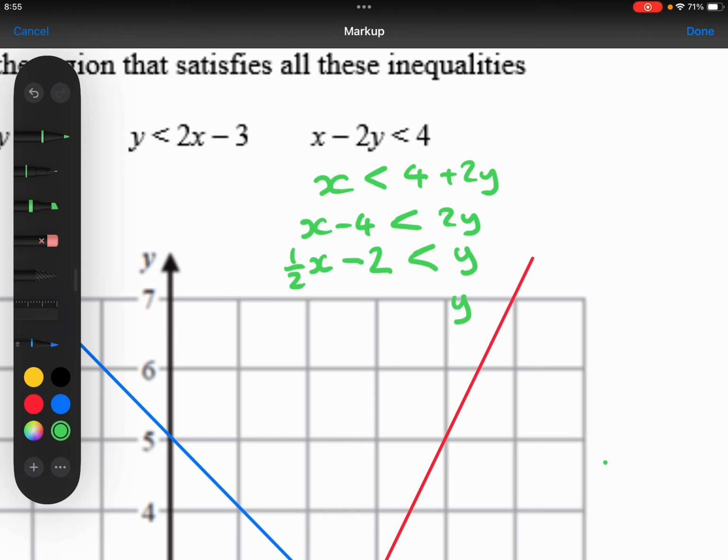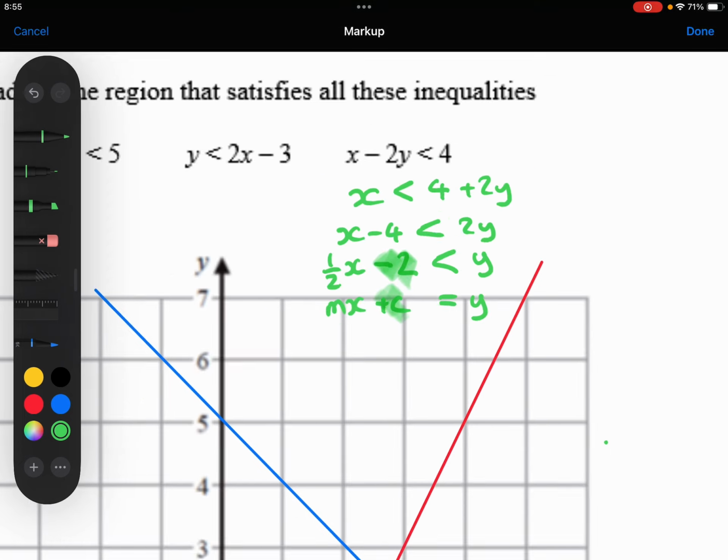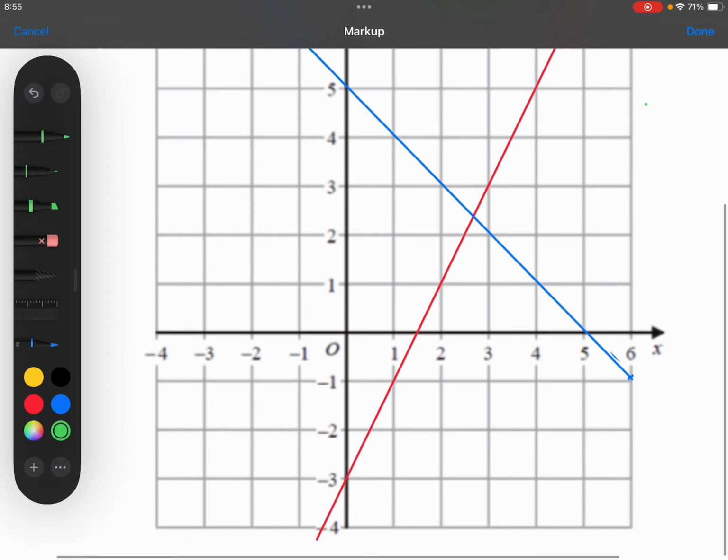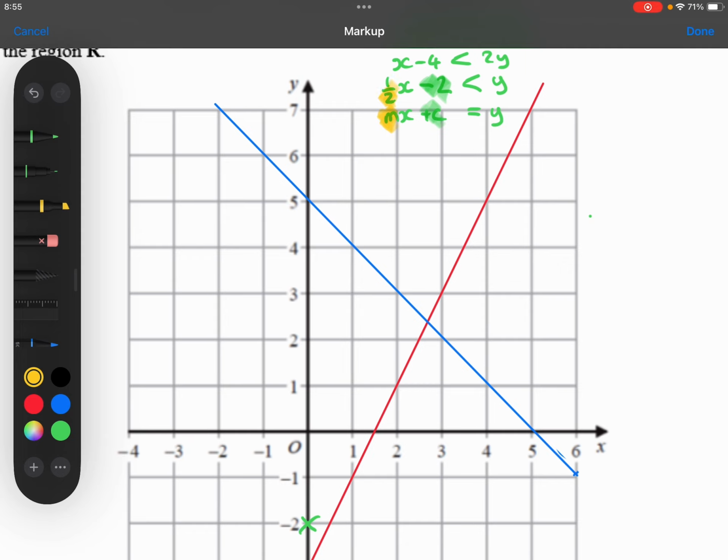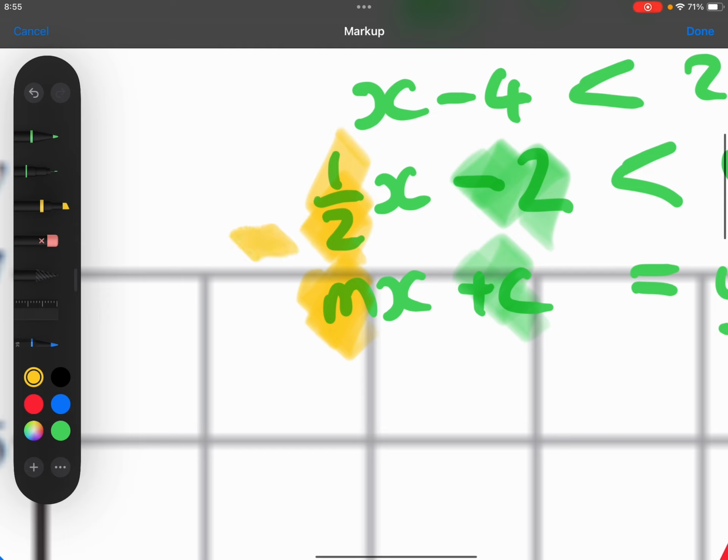Again, let's compare that to y equals mx plus c. My y-intercept is minus 2, which is here. And my gradient, m, is 1/2, which means that I go along 2, up 1.